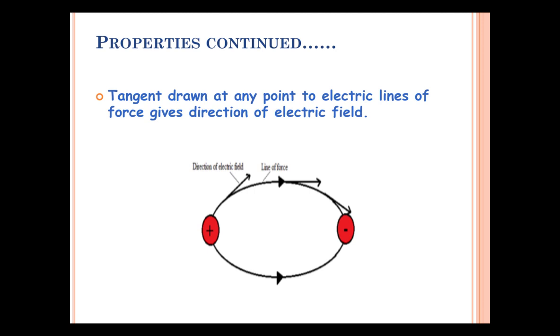If we consider electric field, the tangent drawn at any point to the electric field line always gives the direction of electric field at that particular point. If we consider any point to represent the direction of electric field at that point, and we draw the tangent to that curve at that point, it gives the direction of electric field. Here the tangent shows the direction of electric field in this figure.